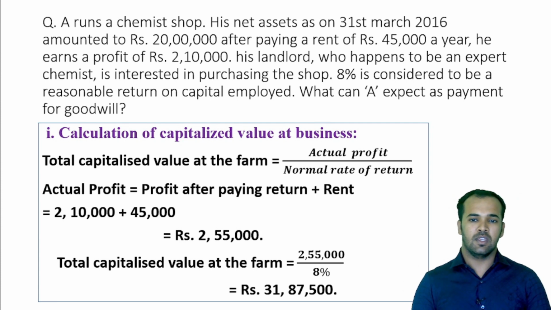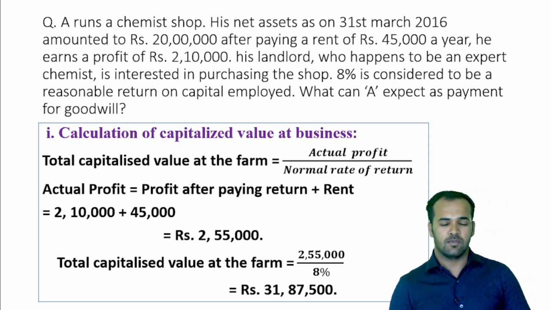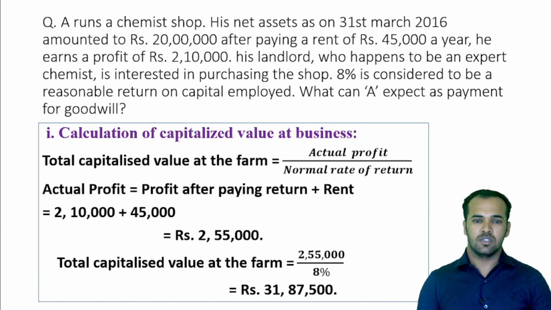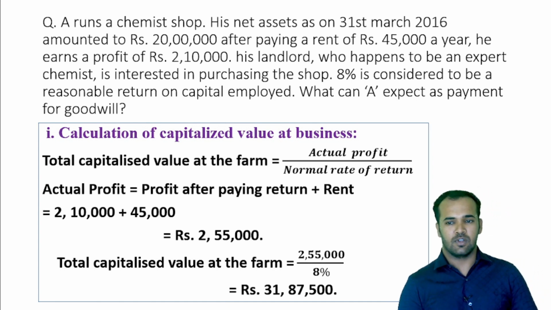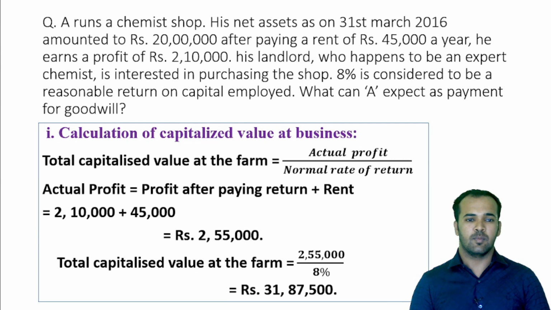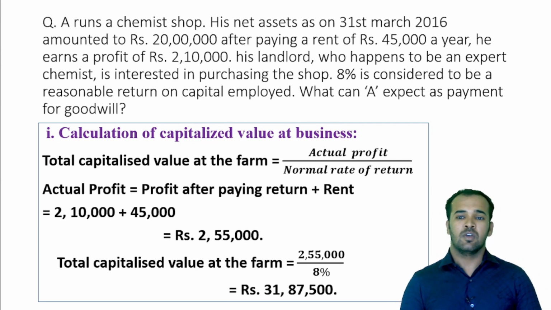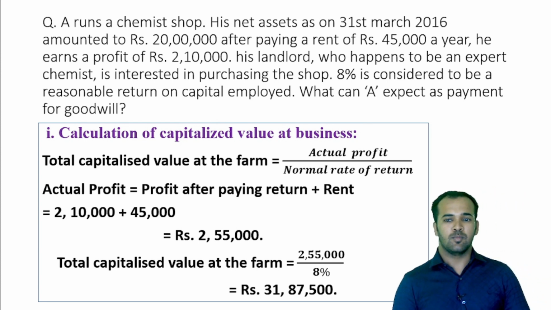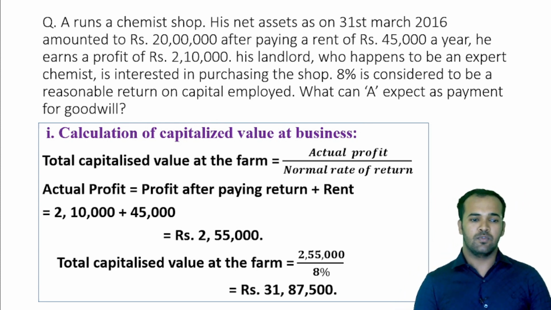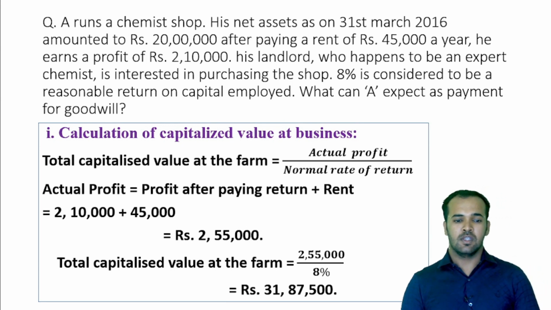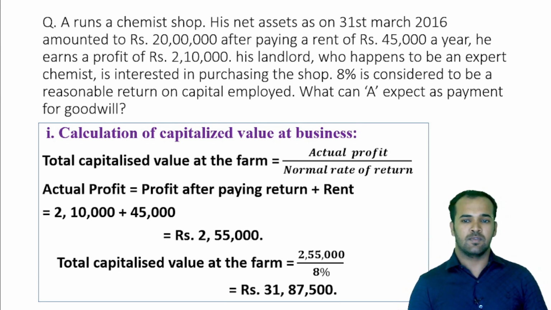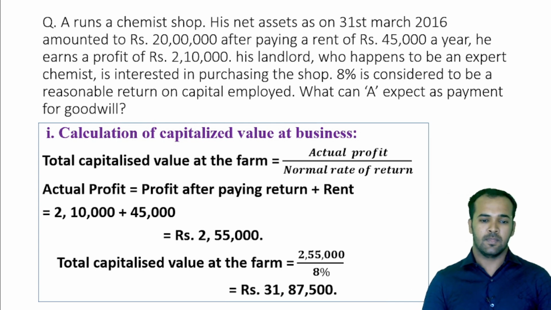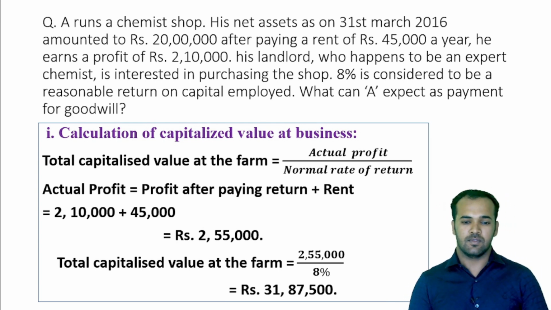Here the reason behind why I have added the rent amount of rupees 45,000 is that it has been stated in the question that after paying a rent of rupees 45,000 a year, he had earned a profit of rupees 2,10,000, which means 45,000 was also a part of profit, and that amount has been paid in the form of rent. So the actual profit for the business is 2,55,000, but out of that he has paid rupees 45,000 as rent. That is the reason I have added rupees 45,000 to know the actual profit of the firm. So the actual profit we got is 2,55,000.